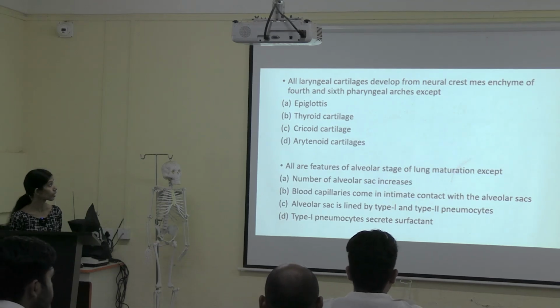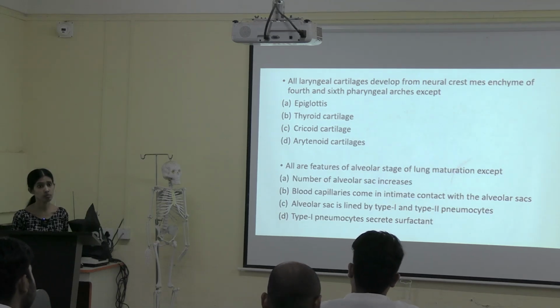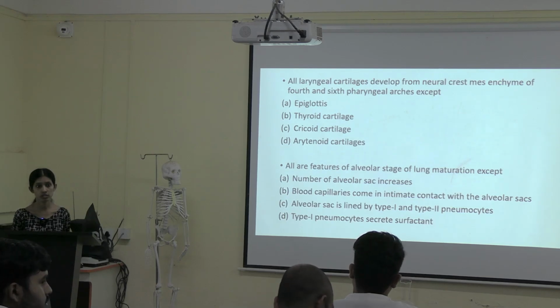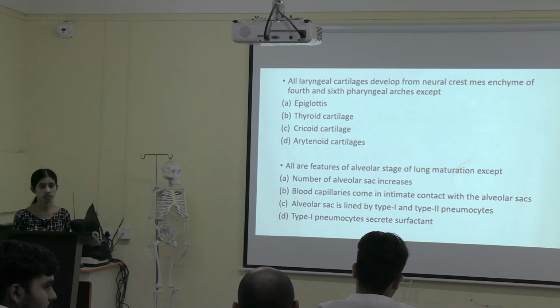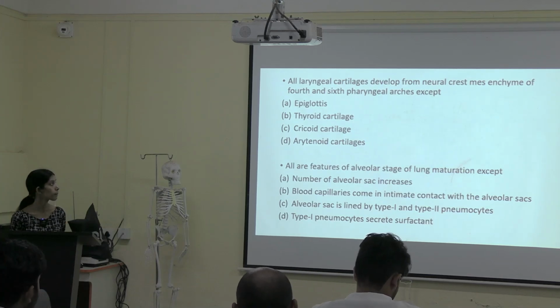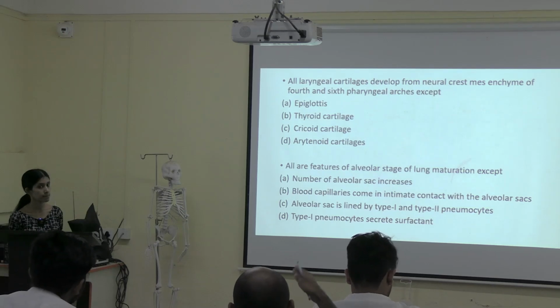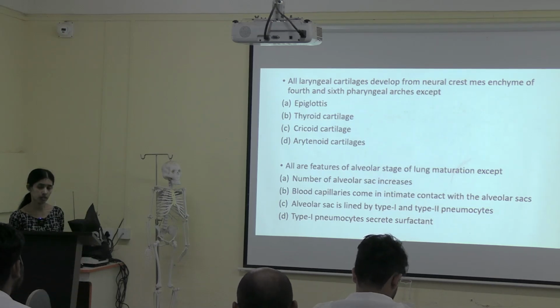Epiglottis. So your epiglottis developed from? And what about the thyroid cartilage? Epiglottis developed from? Except epiglottis, all the three develop from mesenchyme. Okay, I got it.